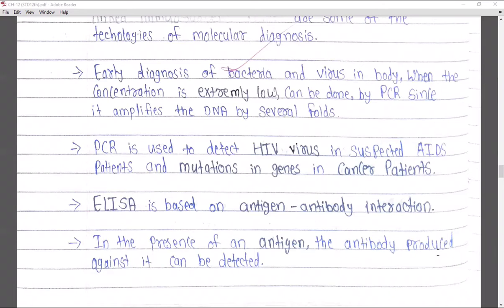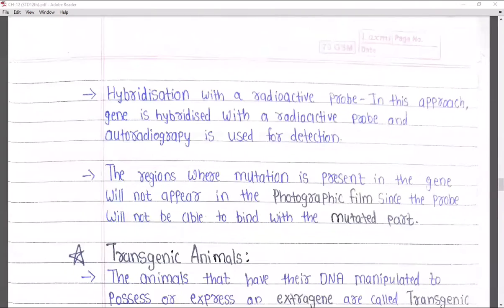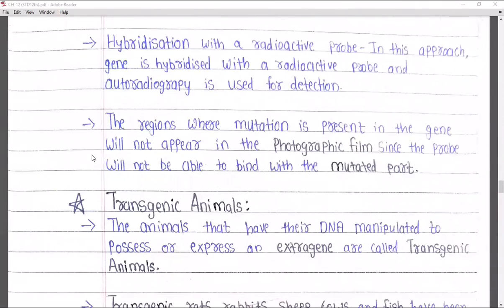In accordance with that antigen, your body has produced those antibodies. So with the use of ELISA also, you can diagnose whether you have an infection of any kind of virus or bacteria. Next is the hybridization with a radioactive probe, right?